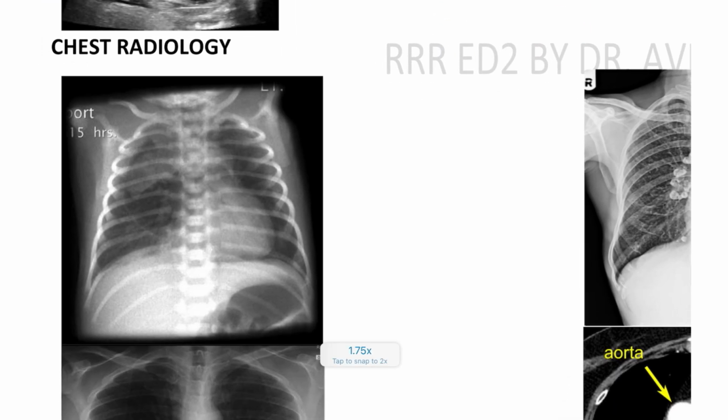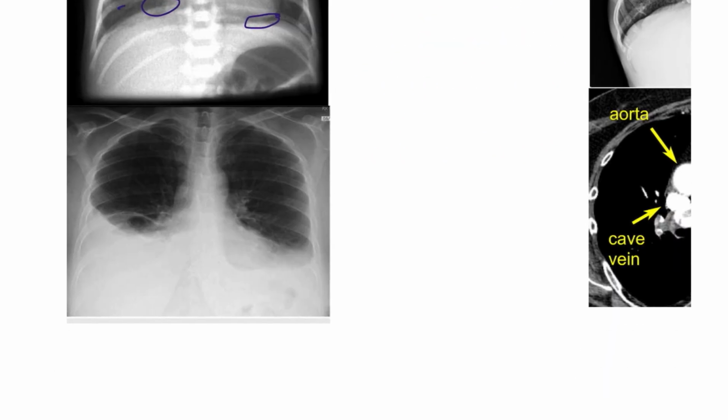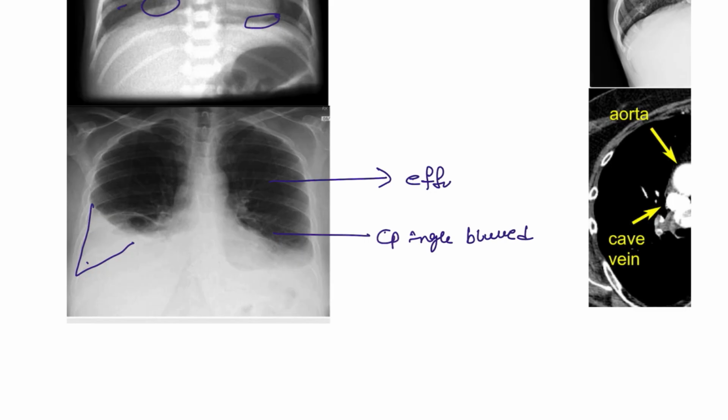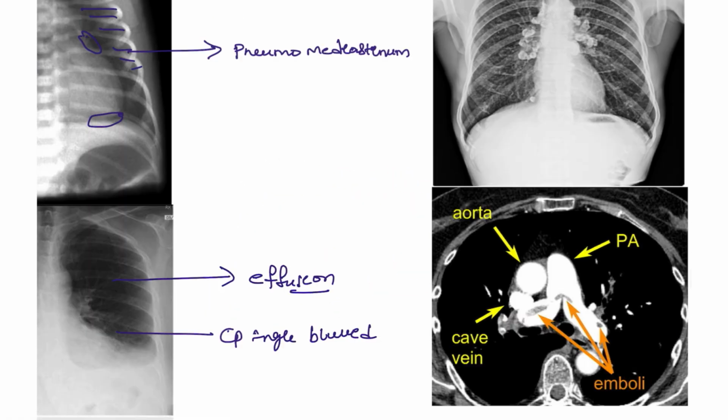Okay, next moving on to chest radiology. In chest radiology, if there is more prominence of air around the heart and around the structures, that is seen with pneumomediastinum. Air should only be in the lungs, but if it is filling the gaps, the spaces between the lungs, that is known as pneumomediastinum. And here you can see there is blurring of the costophrenic angle. The costophrenic angle is blurred here, seen in patients with pleural effusion, if fluid is present here.